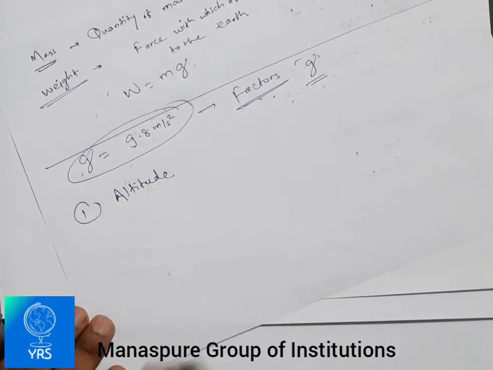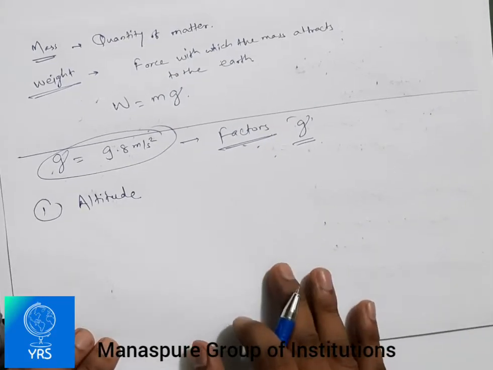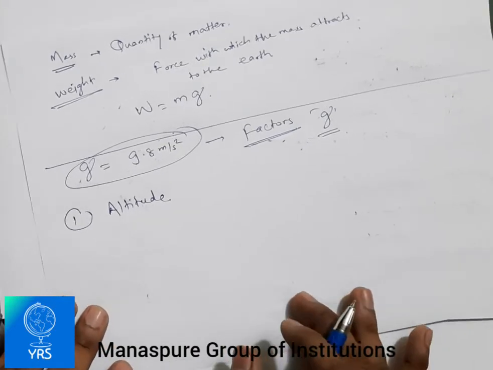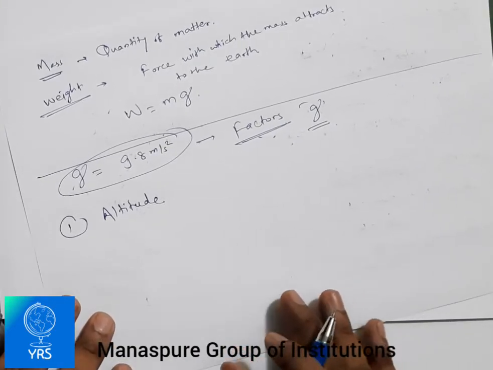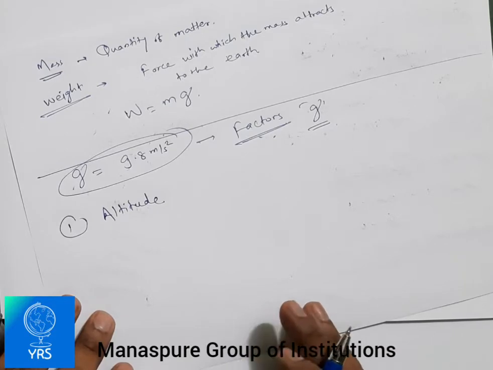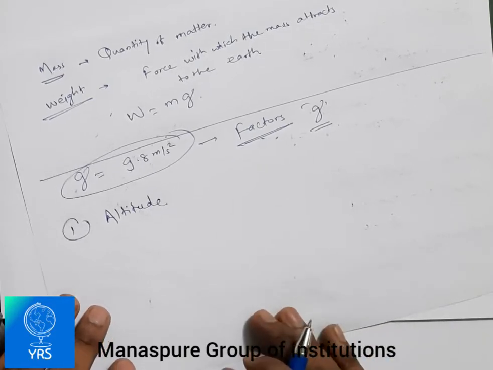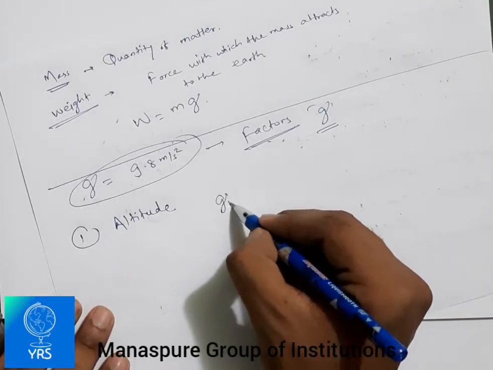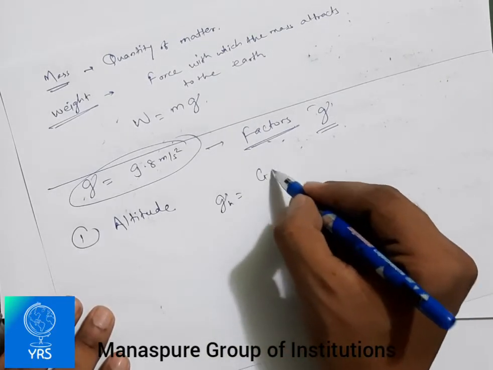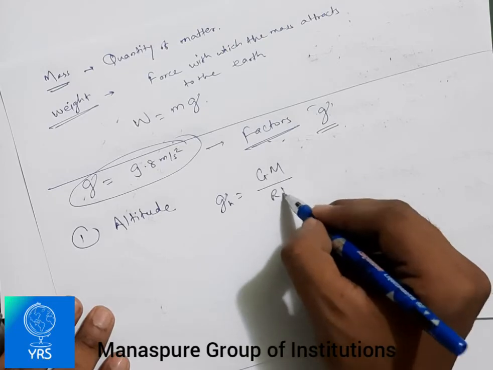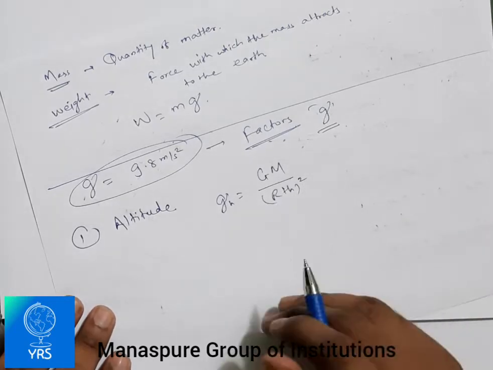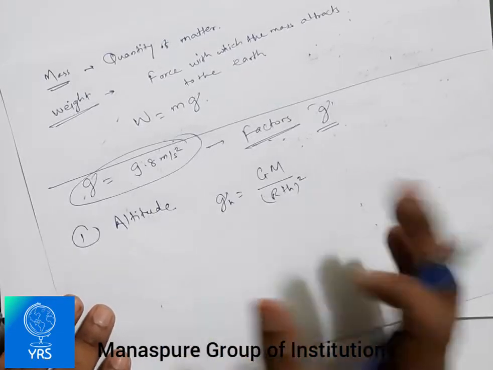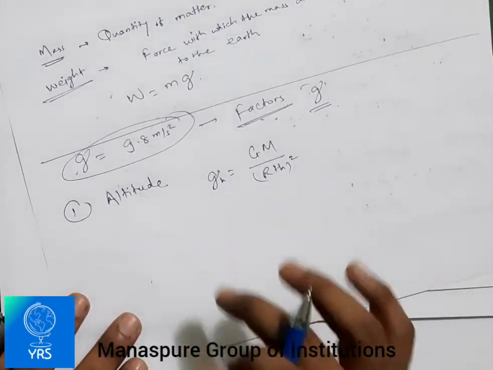Altitude. In terms of altitude, we were discussing gravity at height, gravity at depth, and also at certain other places. Then we get the formulation for gravity at height h, which is g' = GM upon (R plus h) square. If you have studied this in the previous lectures, you will get it, and if you are not getting the formulas, then please follow our previous lectures on these.